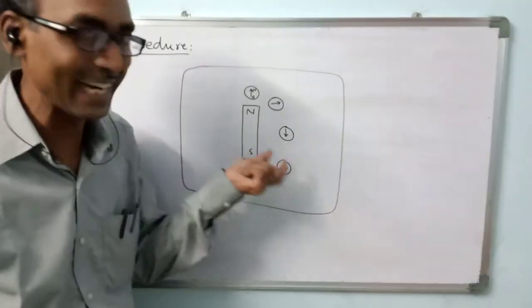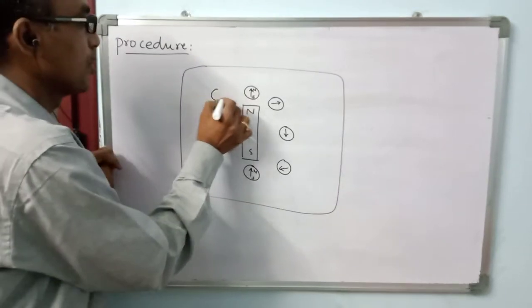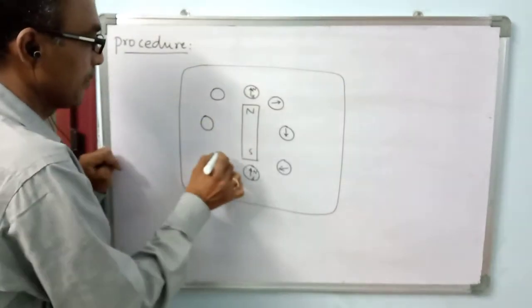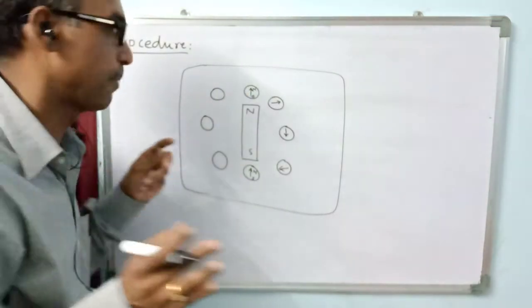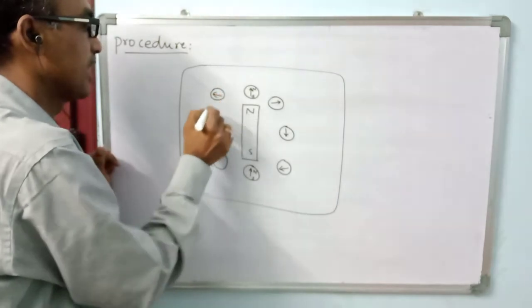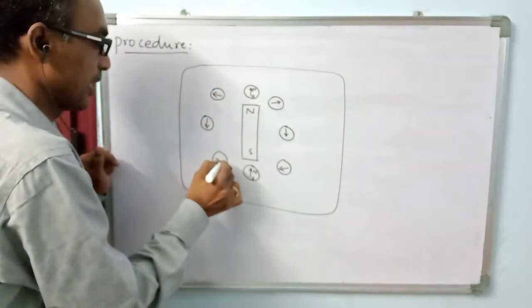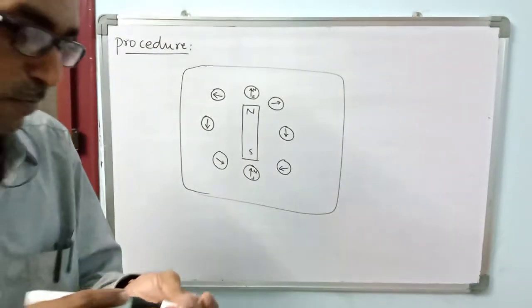The needle gets deflected. Not only on that side, if you place it over here, or in the middle also, of course. I am just showing some places. You will observe it pointing like this, like this, like this. So from this we conclude one thing.